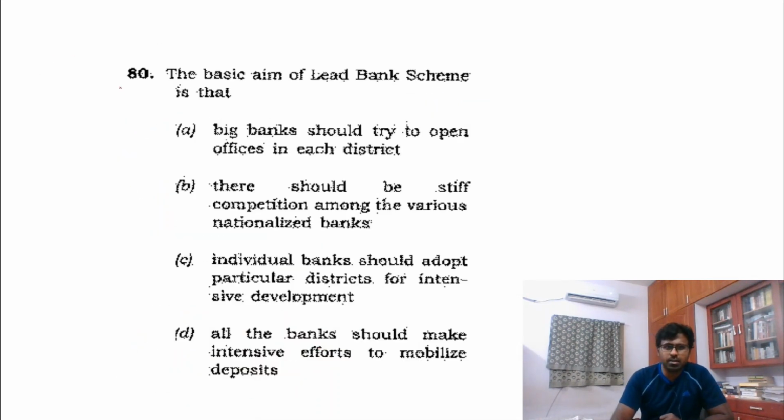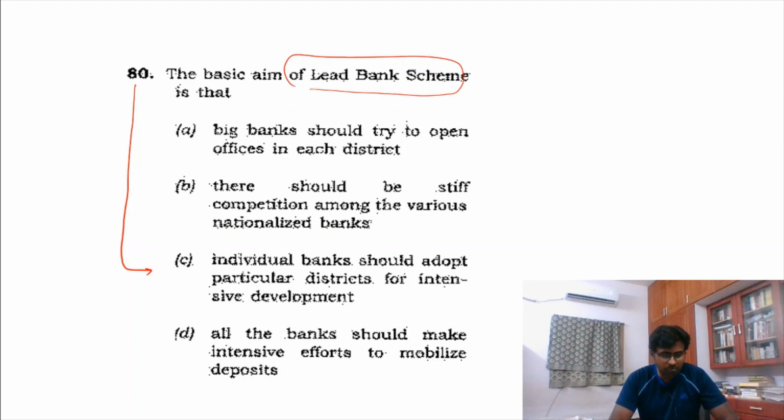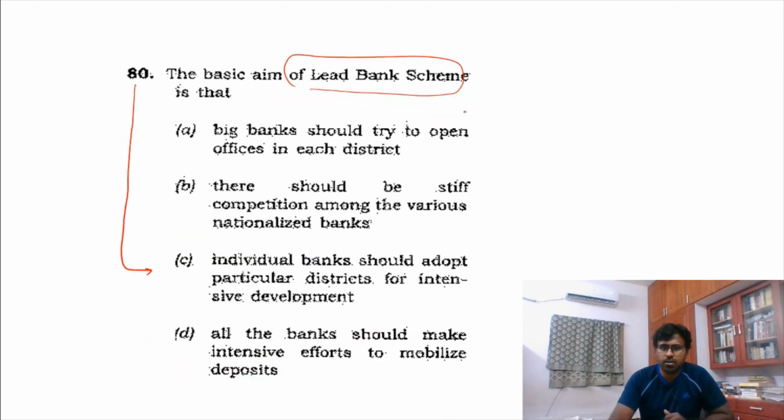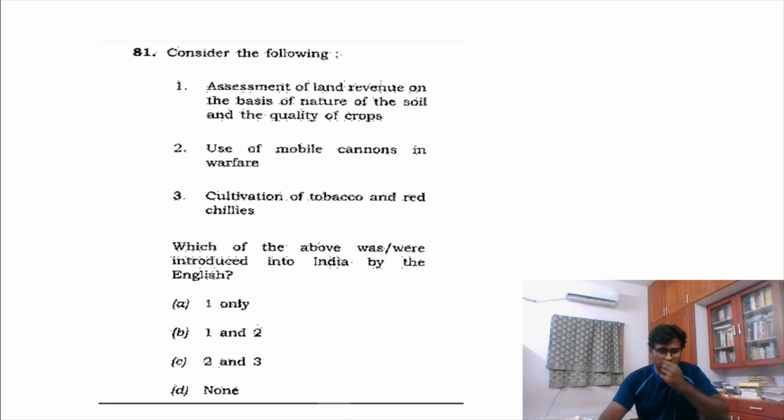This is a direct question in Shankar Ganesh, you see this. For example, lead bank, there is a simple definition. In Shankar Ganesh, any economy book, you will find a simple definition where a bank has to adopt a district and have the district developed, and hence it is 15. So we have come till 15. All these are not difficult questions, they are direct questions. And this was a kind of difficult question, but I found it easier.